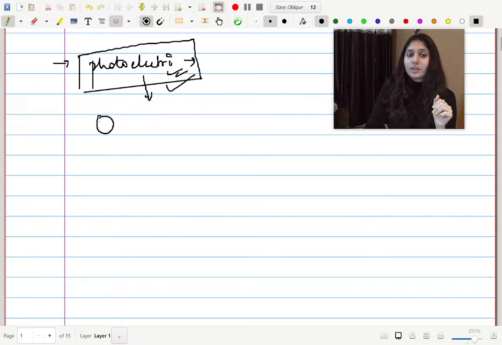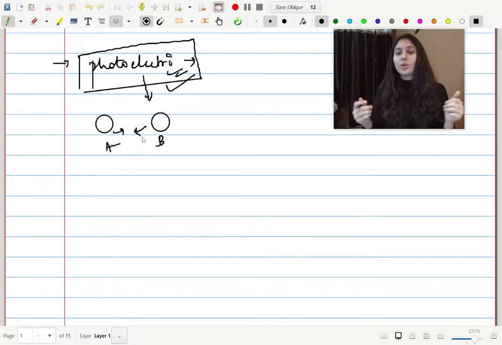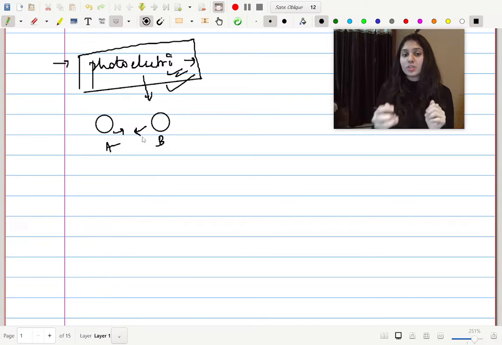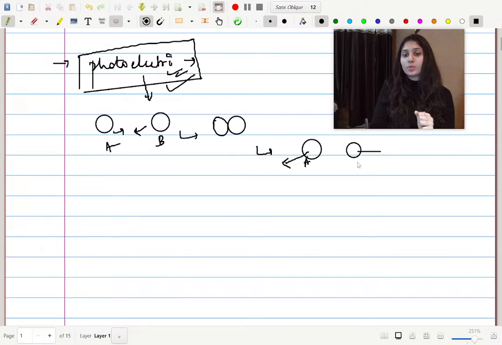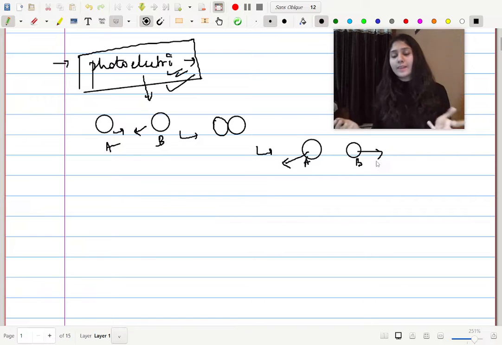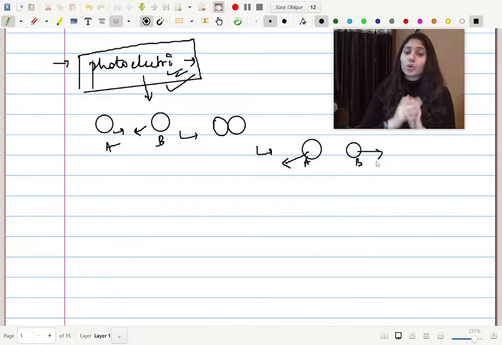Let's say we have two balls, A and B, coming head on in the direction of each other. What happens next is called a collision. These two balls are going to collide, and then the first ball is going to retrace its older path and the second ball is going to retrace its older path. A is going to go this way and B is going to go this way, and that is what a collision looks like. Collision basically happens only between particles.